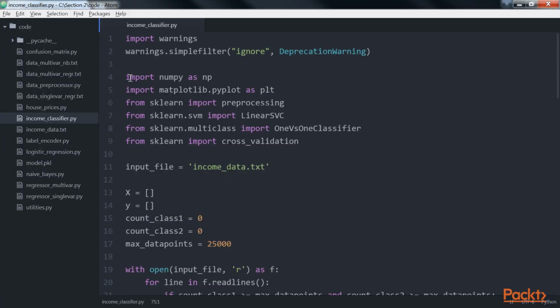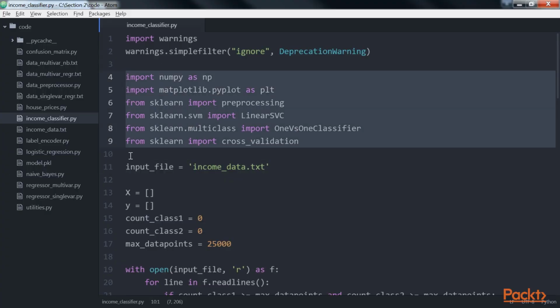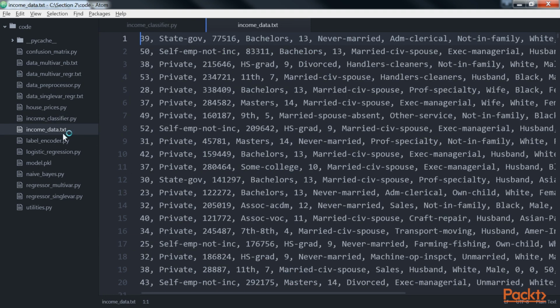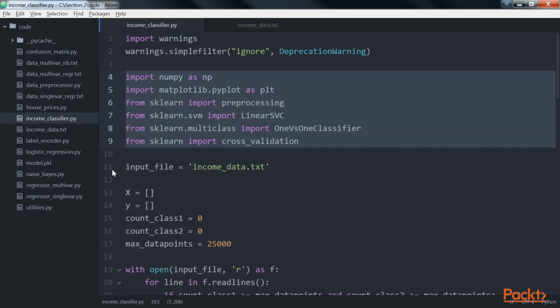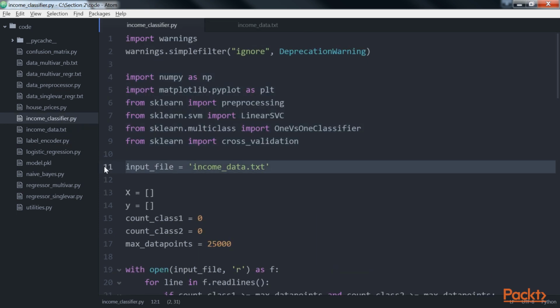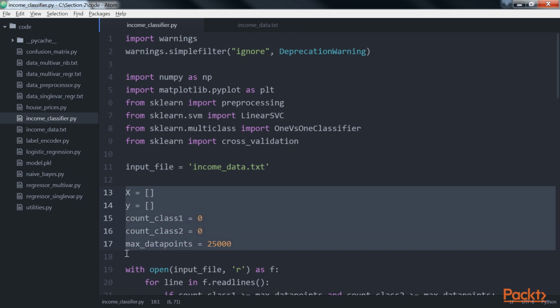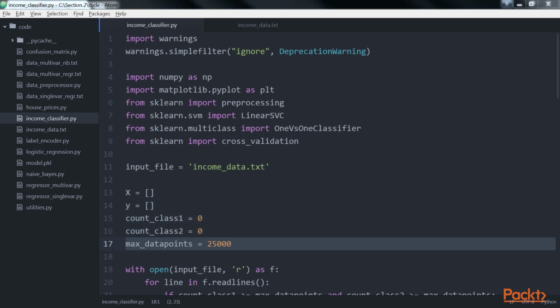Create a new Python file and import these packages. We will be using the file income_data.txt to load the data. This file contains the income details. In order to load the data from the file, we need to pre-process it so that we can prepare it for classification. We will use at most 25,000 data points for each class.